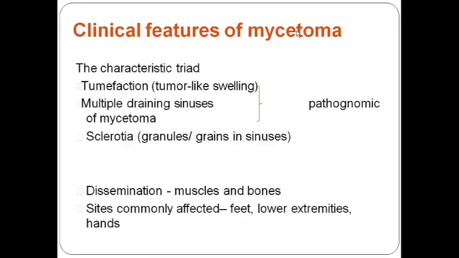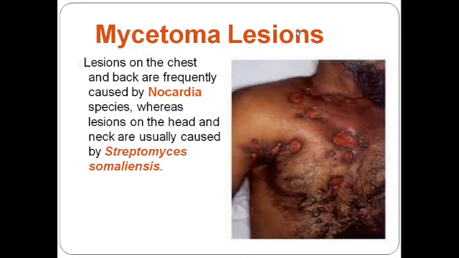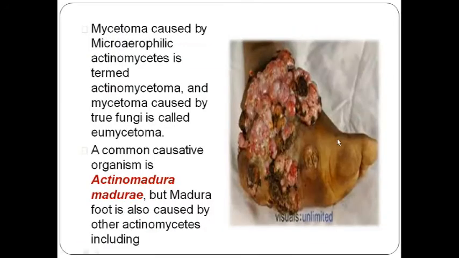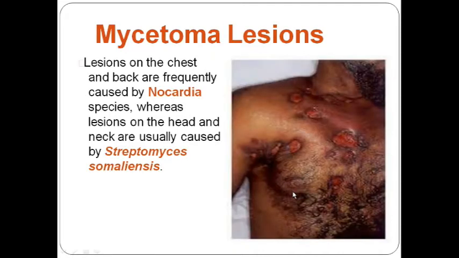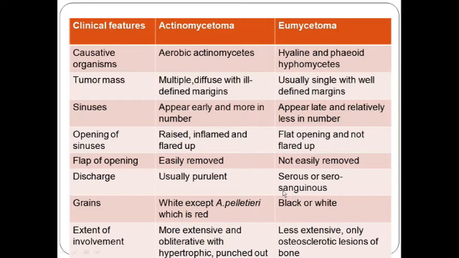this one, this lesion, okay, see, this is a clear-cut mass involving the foot. This is a case of Eumycetoma, whereas some diffuse swelling present over the foot, usually it is a case of actinomycetoma. Okay, now sinuses, there will be presence of multiple sinuses in both conditions, but in cases of actinomycetoma there will be early presence of sinuses, and sinuses are usually numerous in number.